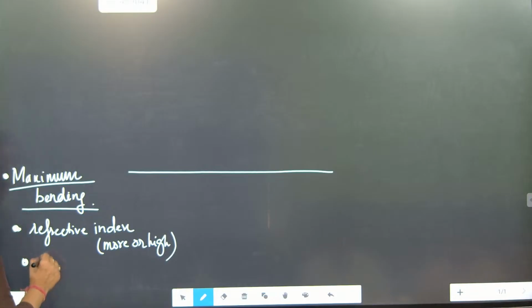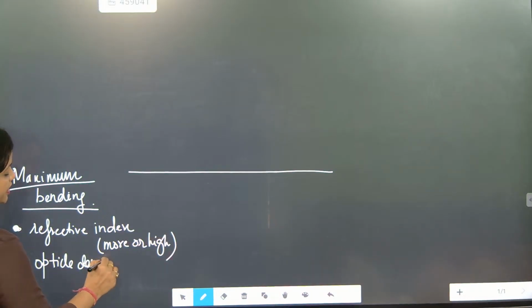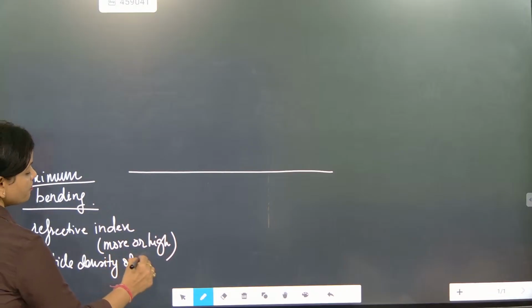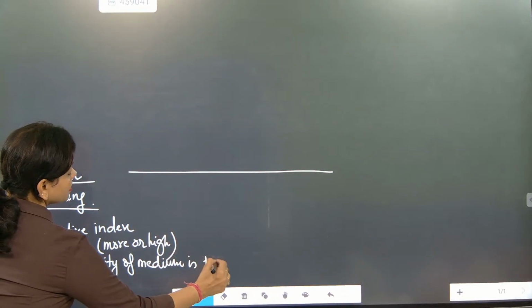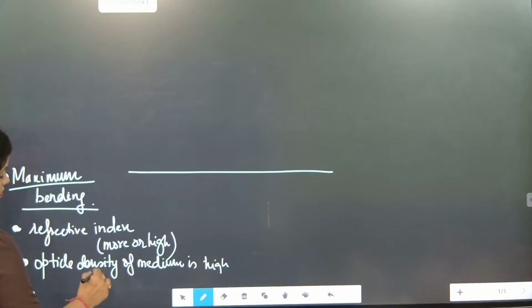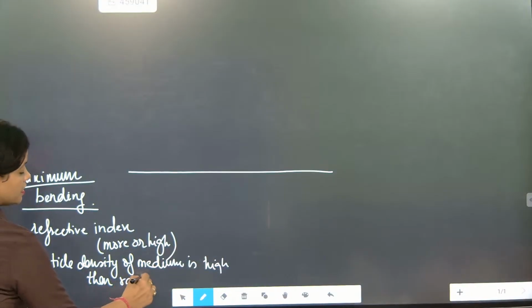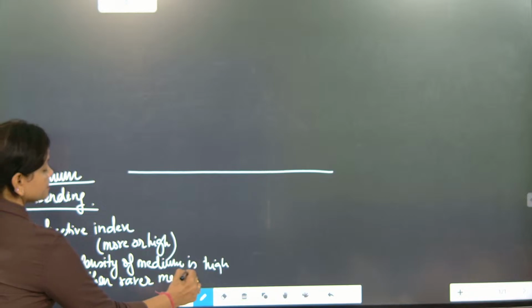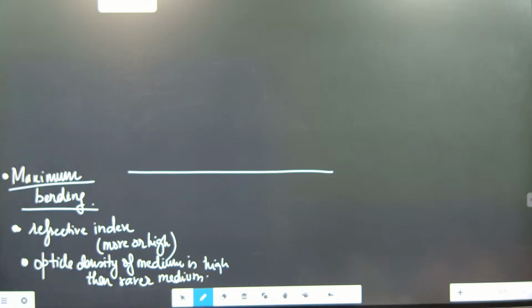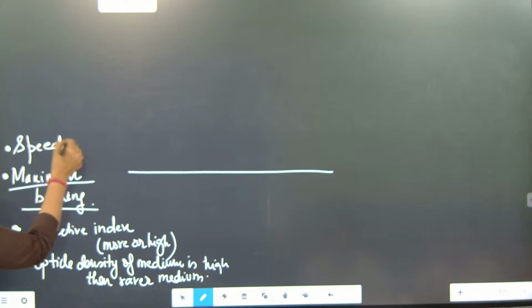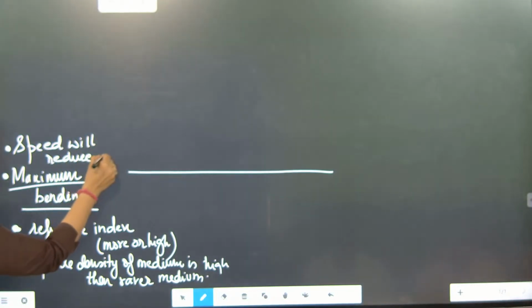Next, optical density. If the optical density of the medium is high, then it is a denser medium, not a rarer medium. Understood? Next, speed will reduce more.